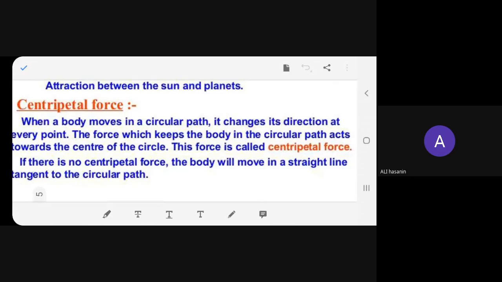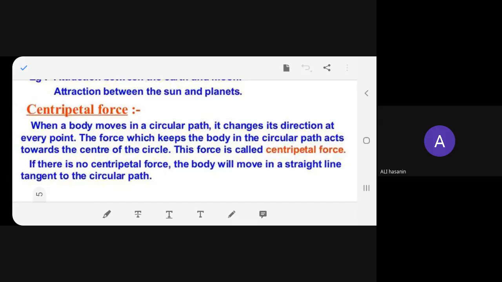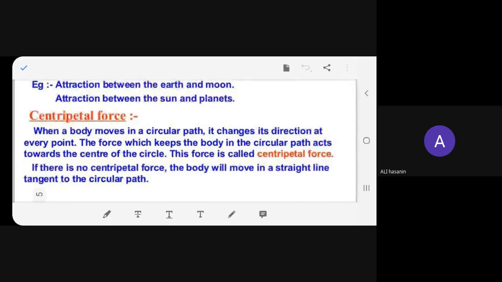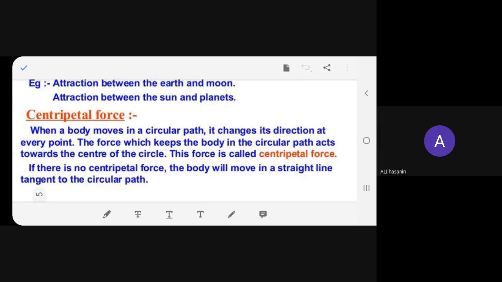When a body moves in a circular path, it changes its direction at every point. The force which keeps the body in the circular path acts towards the center of the circle. This force is called centripetal force. If there is no centripetal force, the body will move in a straight line, tangent to the circular path. Understood or not? Simple.